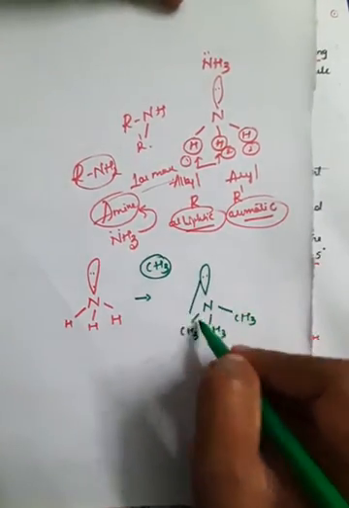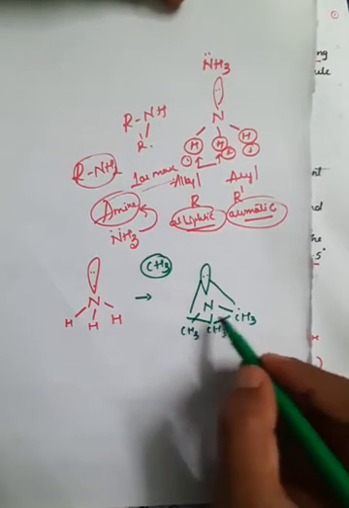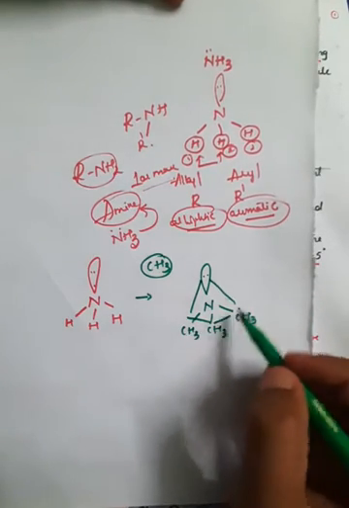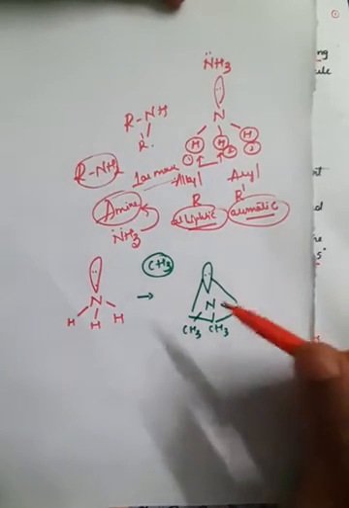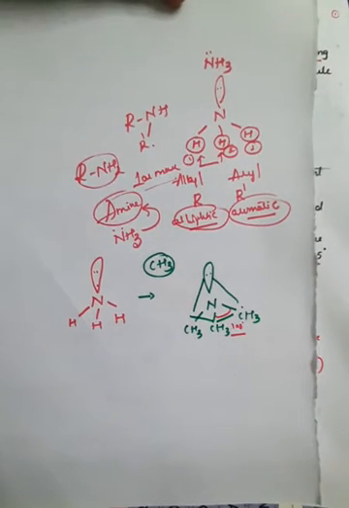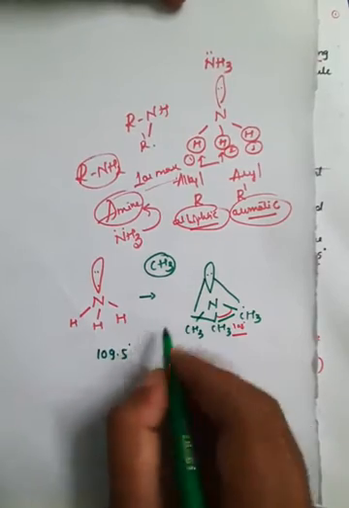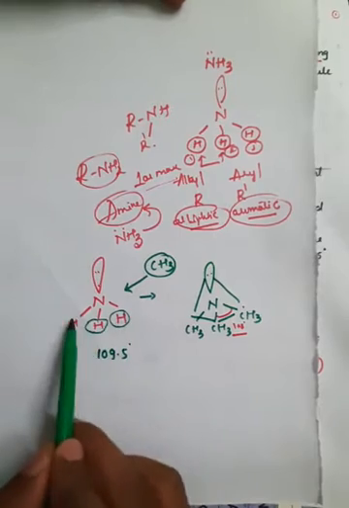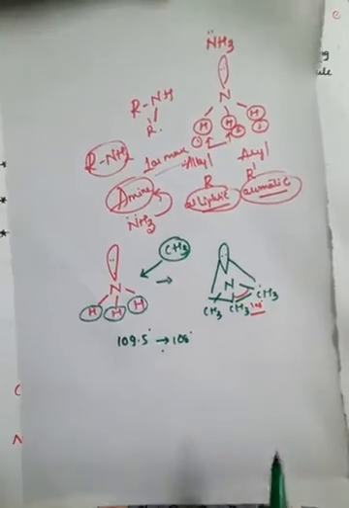So in this structure, the bond angle between carbon, nitrogen and E, where E represents carbon or any other alkyl or aryl group, between these two, is 108 degrees. But under normal conditions, it was 109.5 degrees. Due to the attachment of three methyl groups to NH3 by replacing all three hydrogen atoms, it converts into 108 degrees. That has been explained during hybridization.